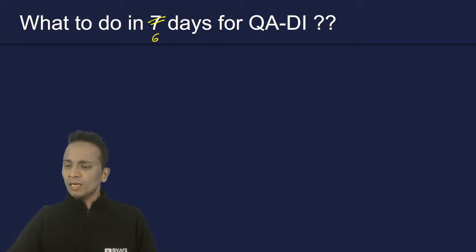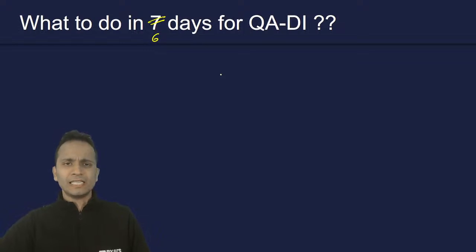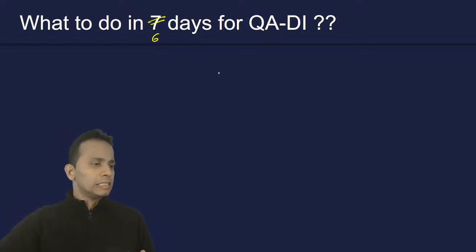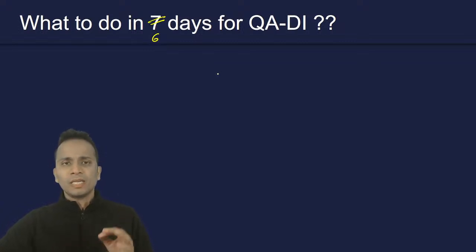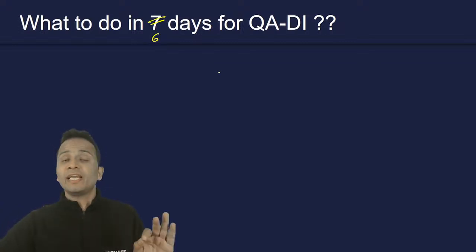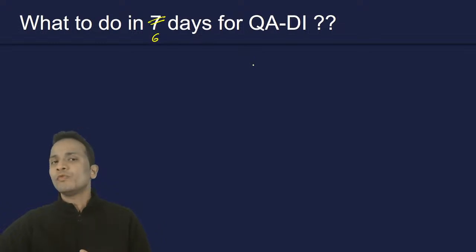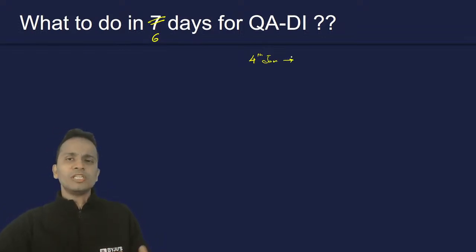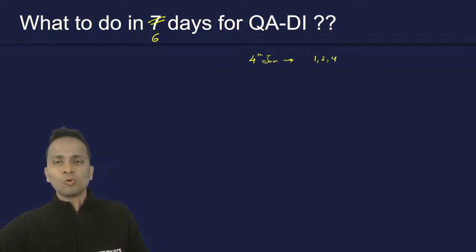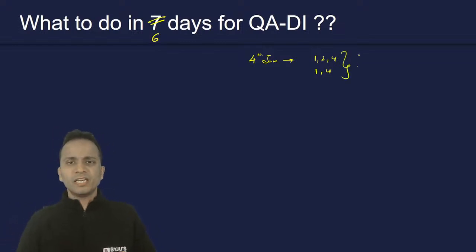First of all, you must continue writing mock papers, mock XATs, in these 6 days. As per my opinion, in the last 2 days you should not be writing any mock. So on 6th of January and 5th of January, you should not be writing any mock. The last date on which you should write your mock examination must be 4th of January. Till 4th of January, you can write 2 or 3 mocks, on 1st, 2nd, and 4th, or 1st and 4th, on any of these dates. But do not write any mock after 4th of January.